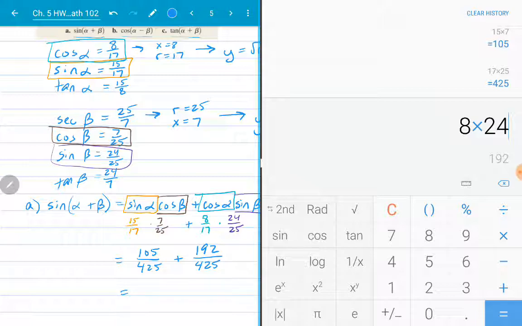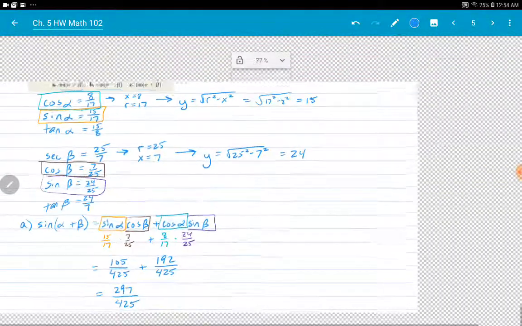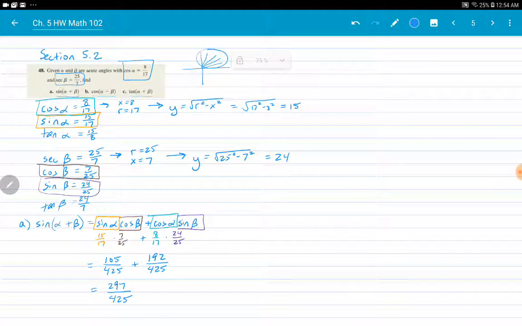Adding those together, I get 297 over 425 for part A.